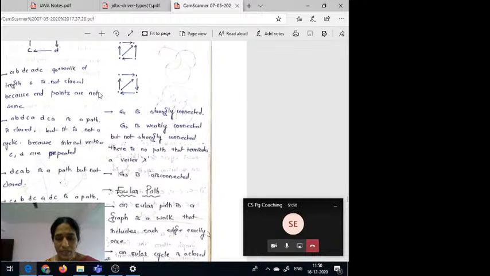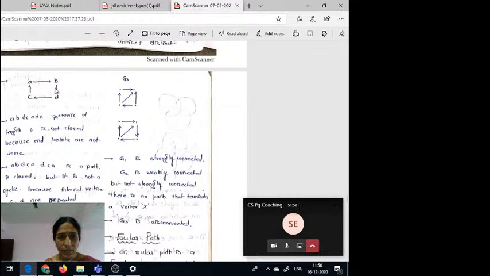Okay, here A B C D, suppose you can observe here A B D C A. This is what is a arc of length 6, it is not closed because end points are not same. Suppose you can observe here A to B, B to D, D to C. Now C to A, A to B, A to B, B to D, D to C. That means again C to A, then this is called as a cycle but not closed. So but ఇక్కడ ఏంటి ఎండ్ పాయింట్స్ సేమ్ కావు కాబట్టి ఇది సైకిల్ కాదు.